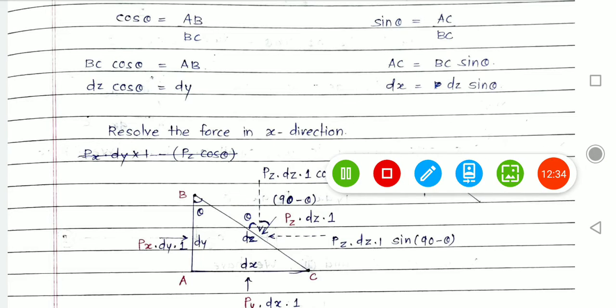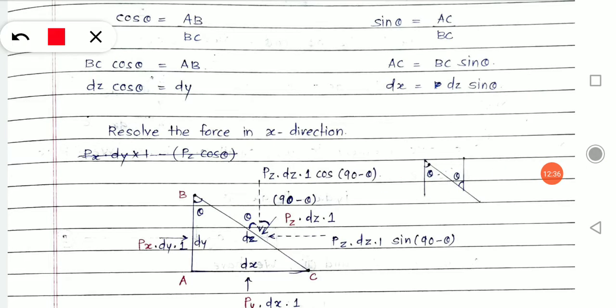In this triangle, I assumed earlier the angle between AB and BC is theta, right? If this angle is theta, and I want to interpret the angle between this inclined force and the vertical, how much is that angle, how will we interpret it?